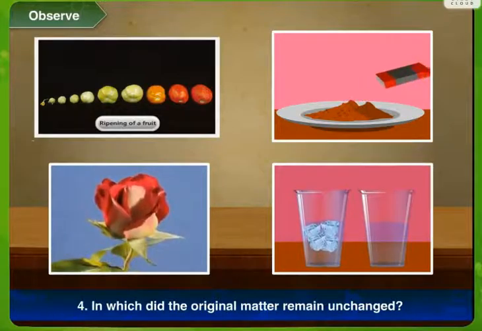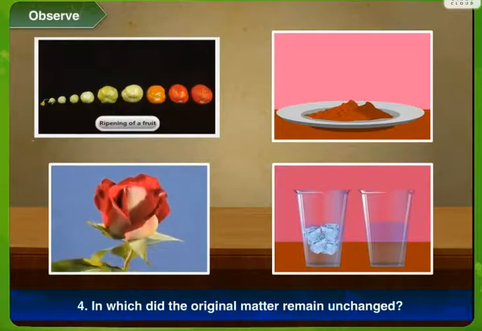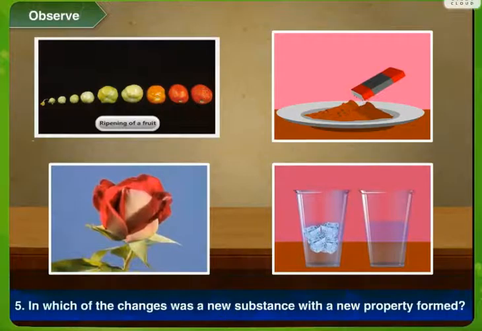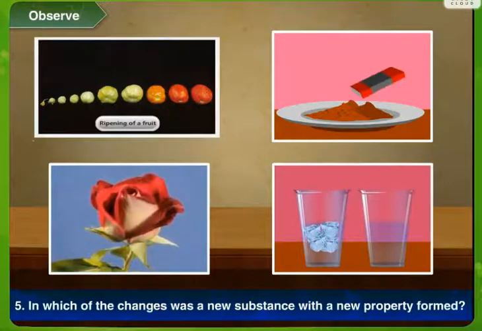In which did the original matter remain unchanged? The iron filings attracted by the magnet, and then it was a temporary effect. The conversion of ice into water, it was a temporary effect. The original matter remains unchanged in conversion of ice into water. In which of the changes was a new substance with a new property formed?